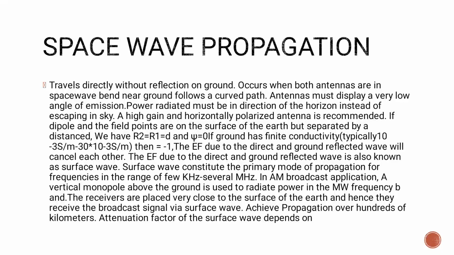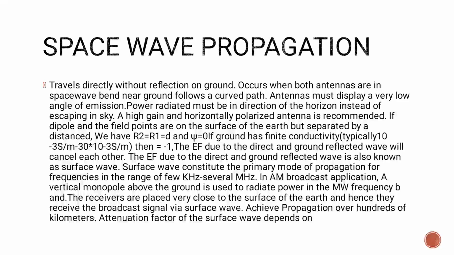Space wave propagation travels directly without reflection on the ground. It occurs when both antennas are in space, and the wave bends near the ground and follows a curved path. Antennas must display a very low angle of emission. Power radiated must be in the direction of the horizon instead of escaping into the sky. A high gain, horizontally polarized antenna is recommended.